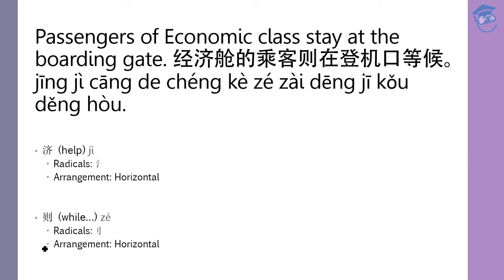Then 则 is to mean while. Okay, but this one is used for nouns only. Okay, previously you have learned 边 as in while. Do something while the other thing. For this one, 则 is used for nouns only.